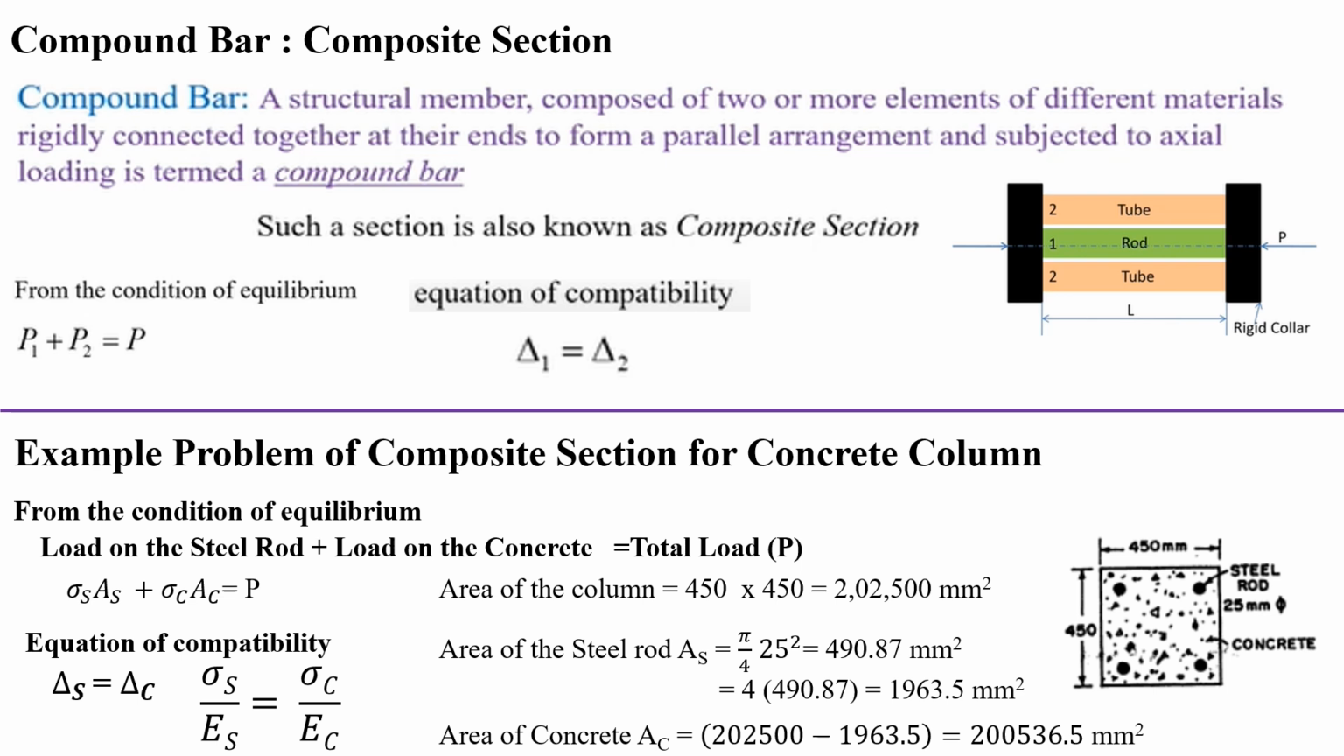Let's see one example problem for the composite section for a concrete column. Here we have to use two conditions, condition of equilibrium and equation of compatibility. From the condition of equilibrium, the load on the steel rod plus the load on the concrete equal to the total load. And from the equation of compatibility, deformation of the steel equal to the deformation of the concrete. And one more thing here, while calculating the area of the concrete, it should be equal to the area of the column minus the total area of the steel rod.